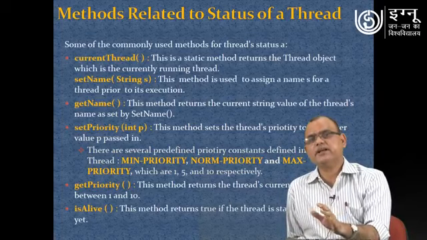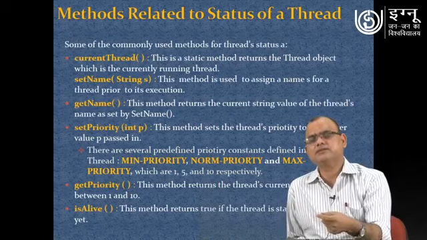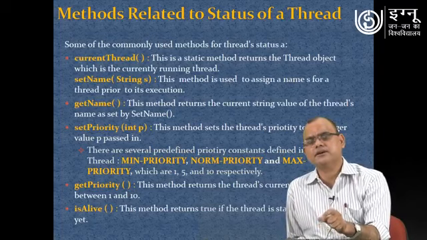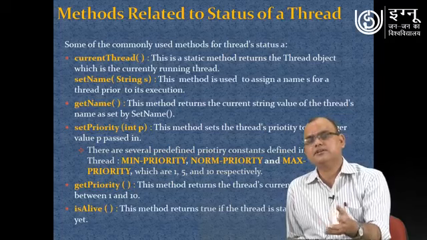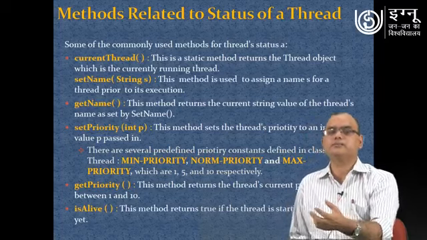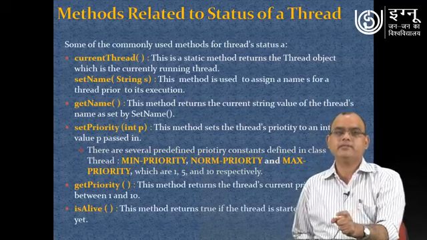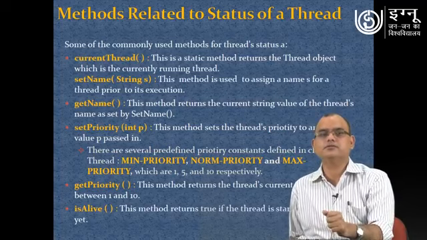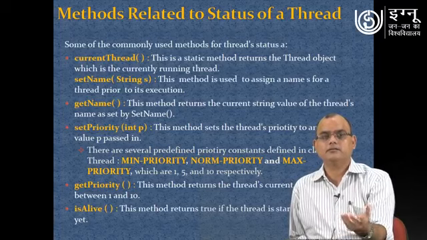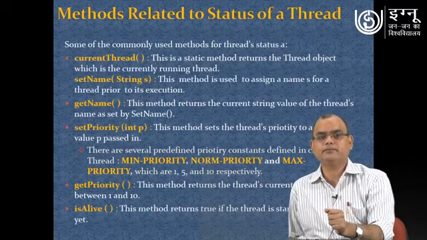So basically setName can be used for providing some kind of identification to different threads. When you are doing the programming and you need identification of those different threads, by giving different names you can identify them, and that name you can get with the help of the getName method.